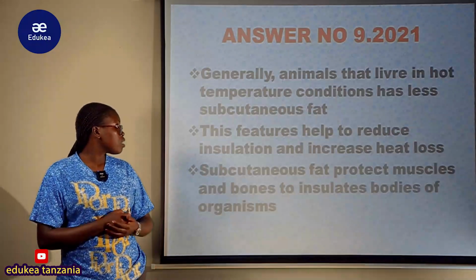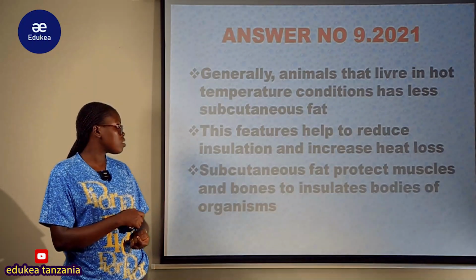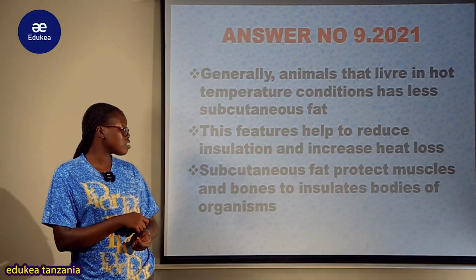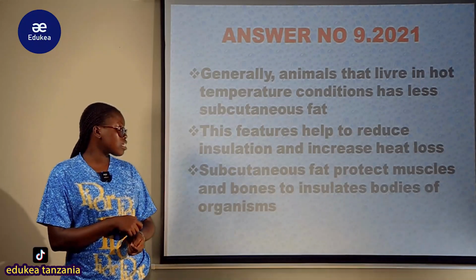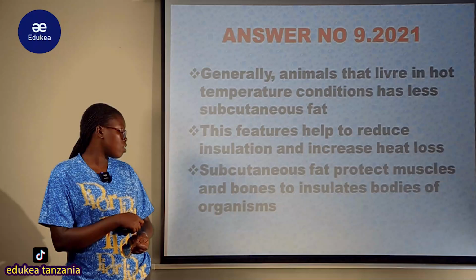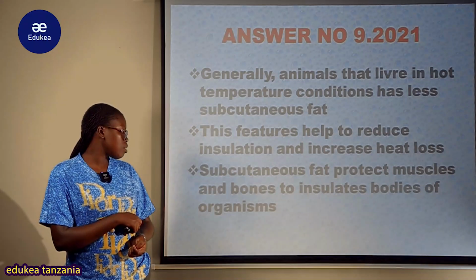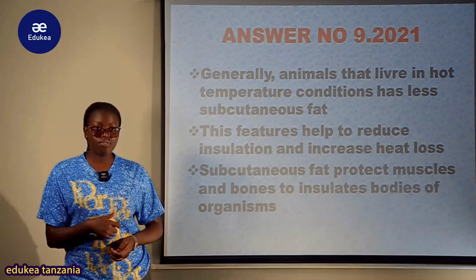So they are well supplied with blood vessels and covered by relatively short hairs, making them good radiators of the heat. Generally, animals that live in hot temperature conditions have less subcutaneous fat, and these features help to reduce insulation and increase heat loss. Subcutaneous fat protects the muscle and bone and insulates the body of an organism.